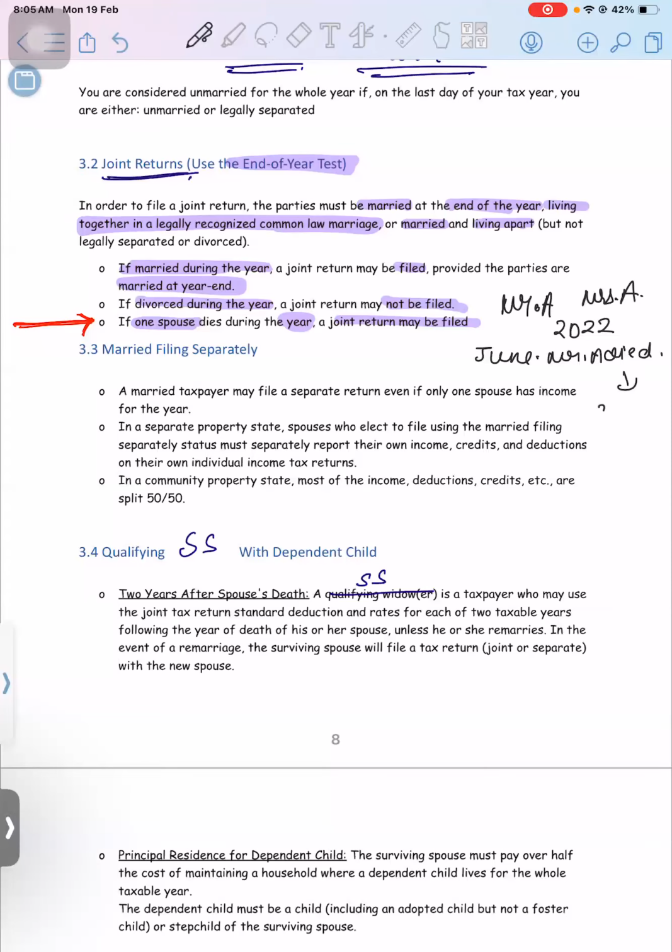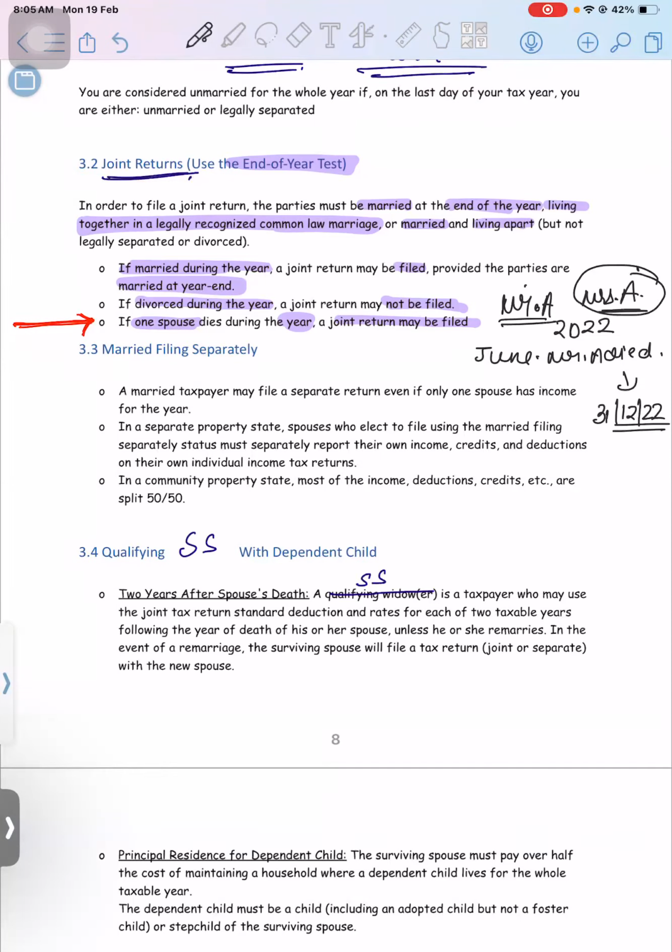So can I say that on 31st December I won't be able to analyze the status, because one person, the taxpayer, has died, but the spouse is alive? Can I go for single filing status? No. Ideally, if I look at the law, it was not anyone's mistake. They both were legally married.